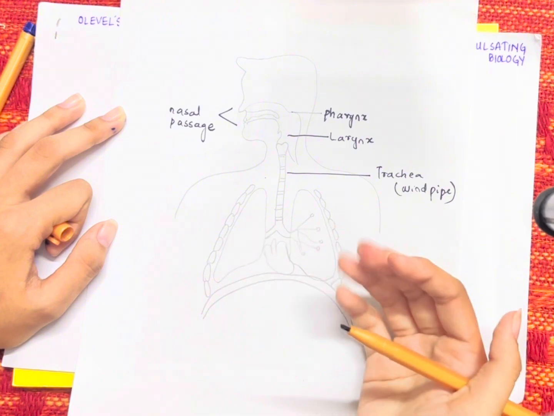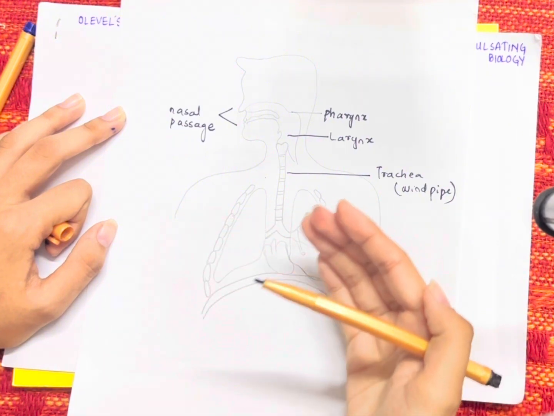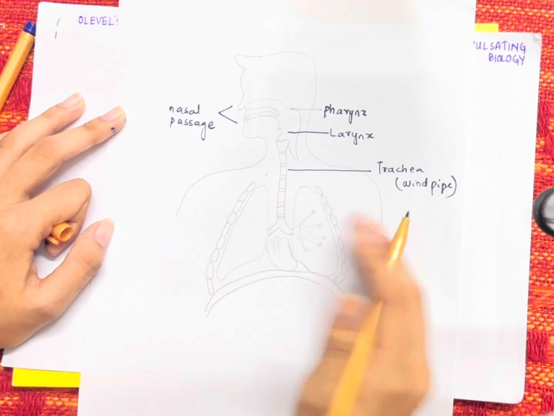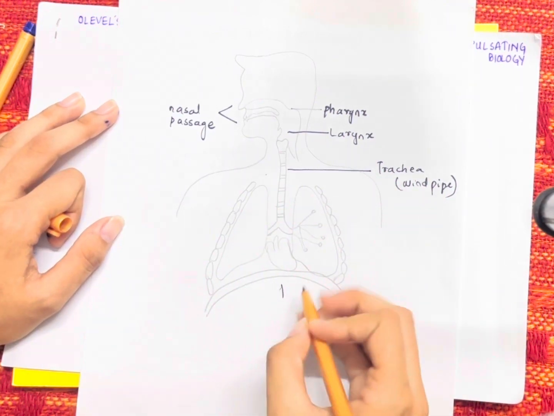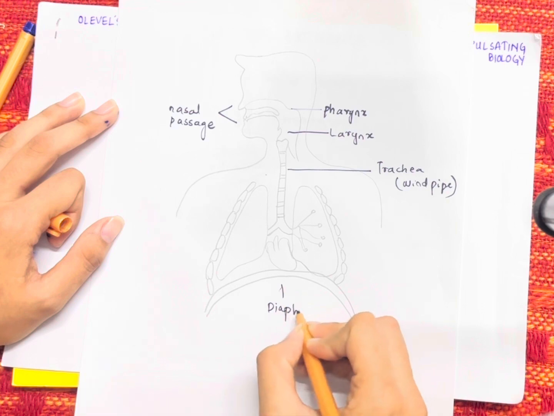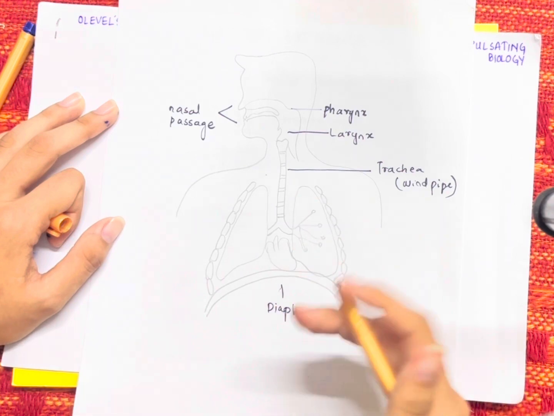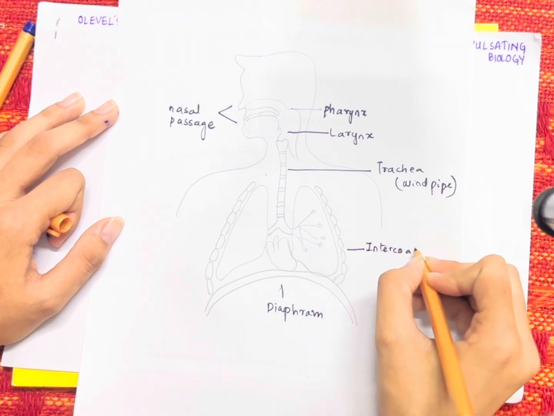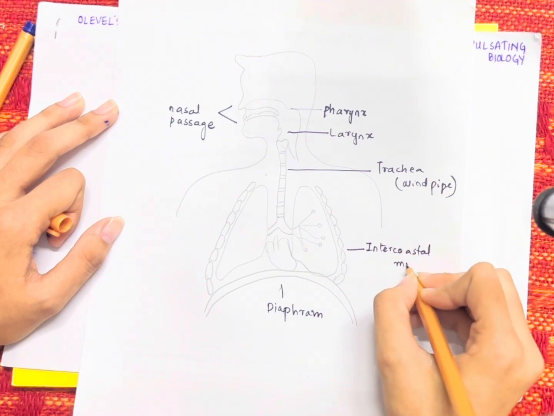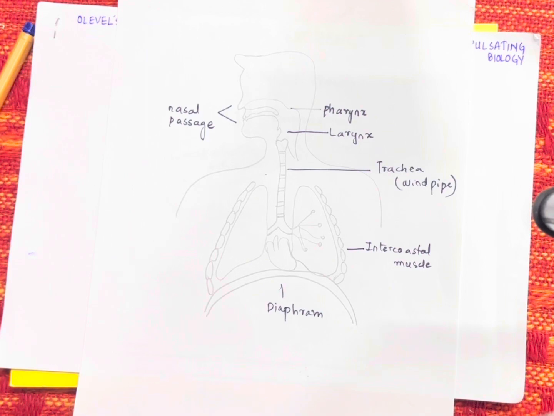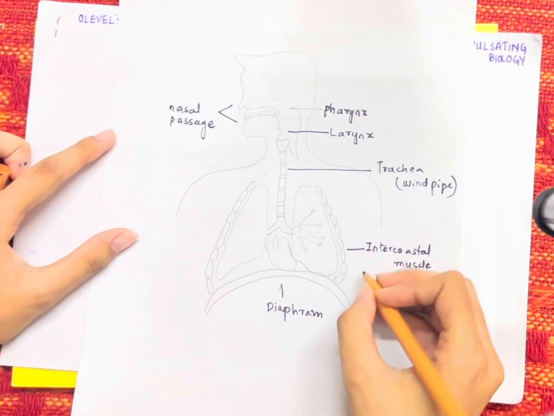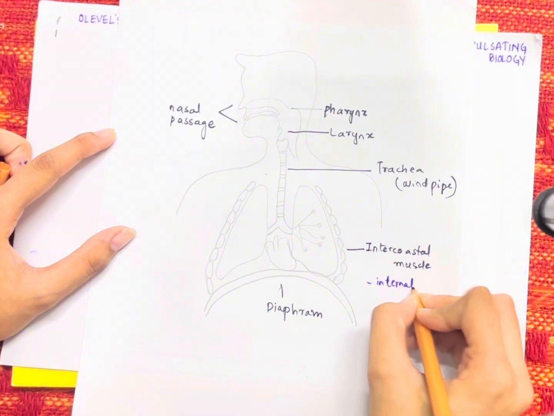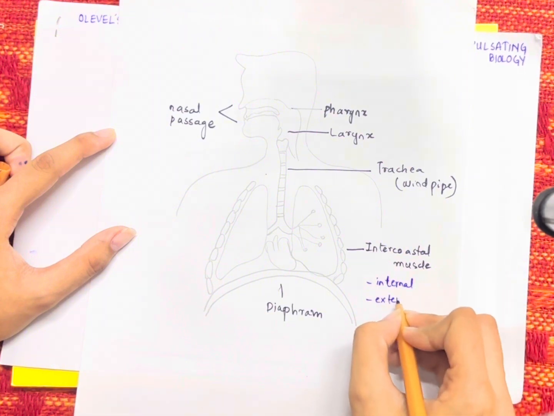The lobes are different in the right and the left lung, but those are not included in the respiratory system syllabus. We're going to talk about the thoracic cavity. The thoracic cavity consists of a diaphragm, which is a muscle present beneath the lungs. It also consists of the intercostal muscles. In the intercostal muscles, we have two kinds, the external intercostal muscle and the internal intercostal muscle. What are they? We're going to talk about that.